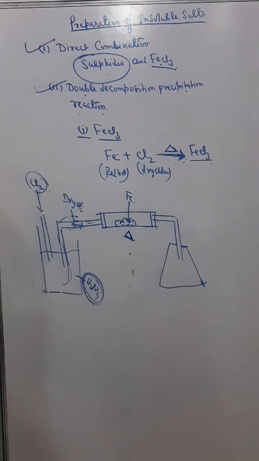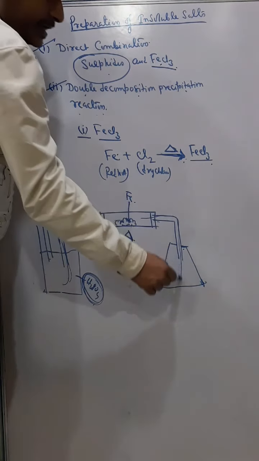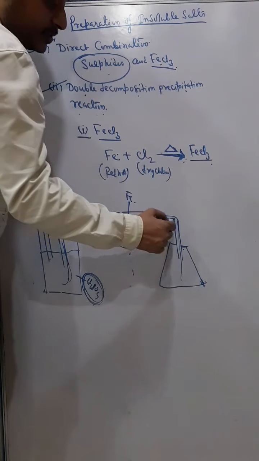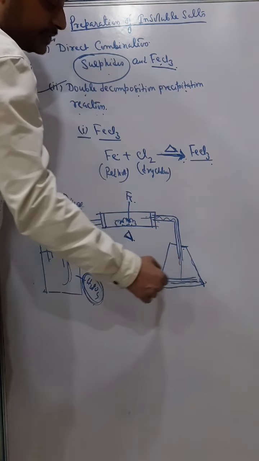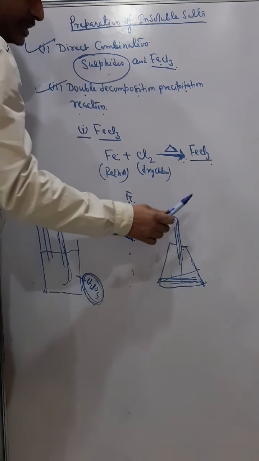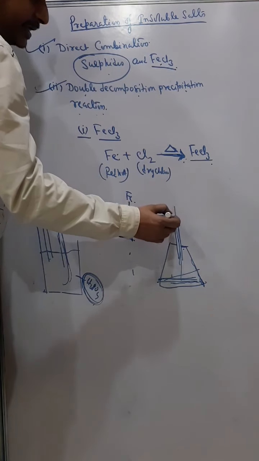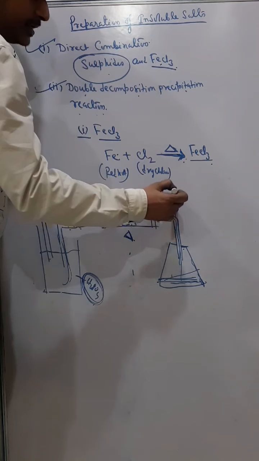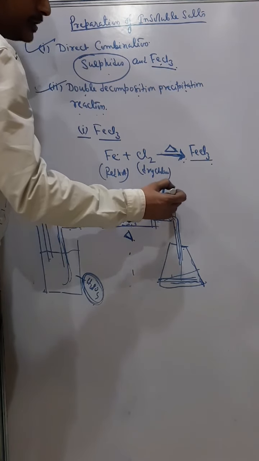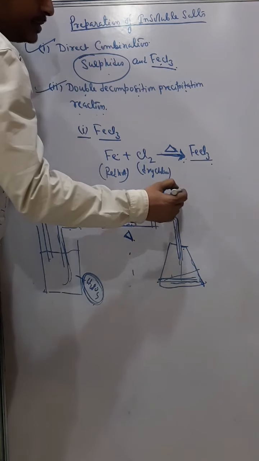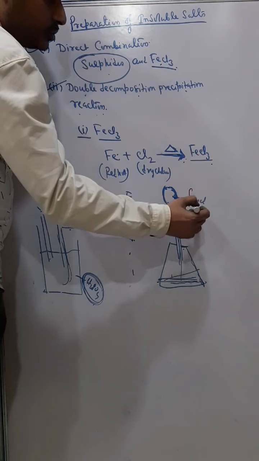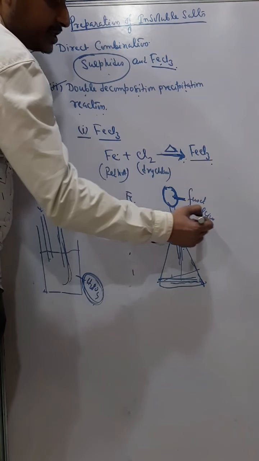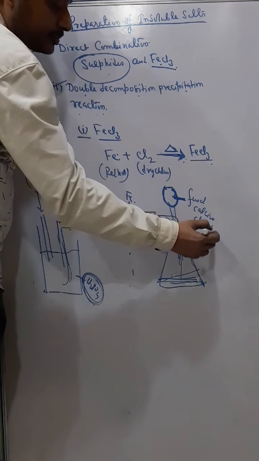This ferric chloride comes in the form of vapor, and then it is condensed here, and then we get ferric chloride here. And in this tube there is a channel made like this, and here you will have a bulb, and this bulb contains fused calcium chloride.